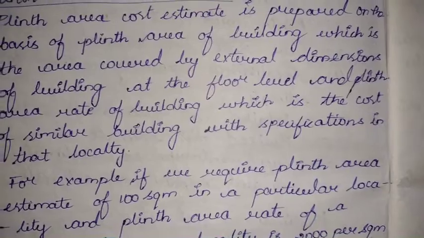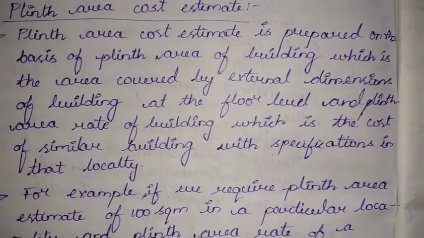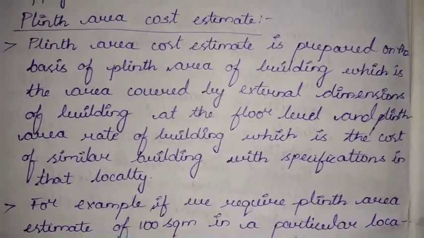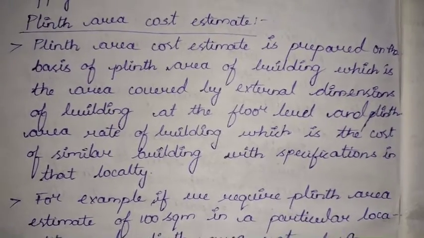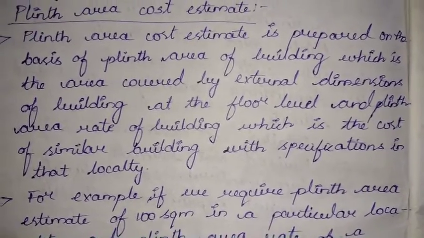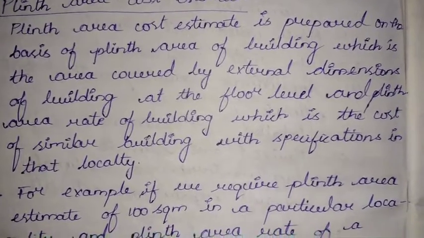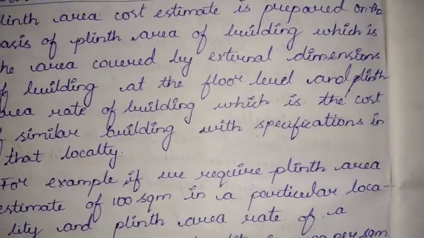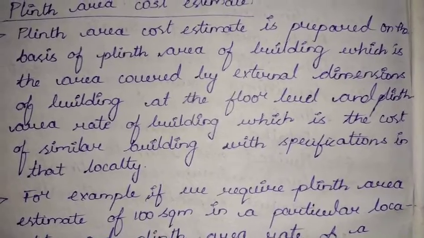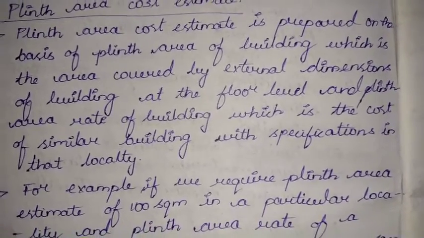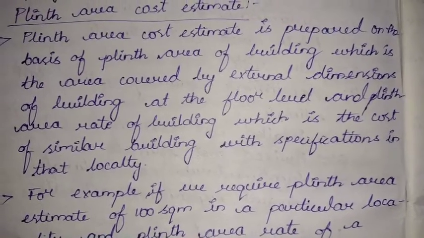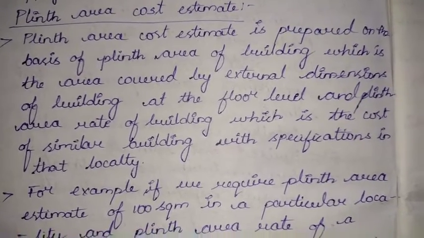Whenever we calculate using this estimate, we evaluate the cost based on the plinth area, which is the external dimensions of the building at floor level, not at the roof level.